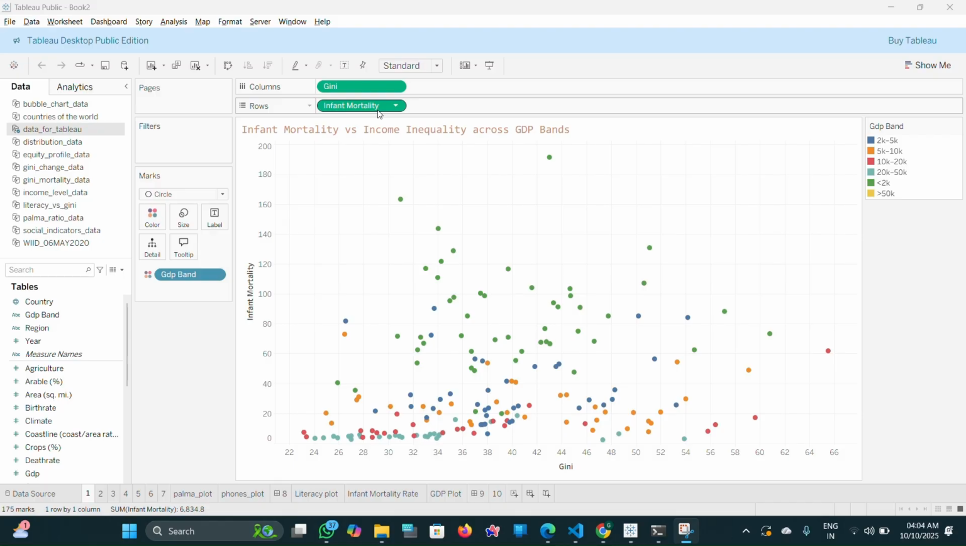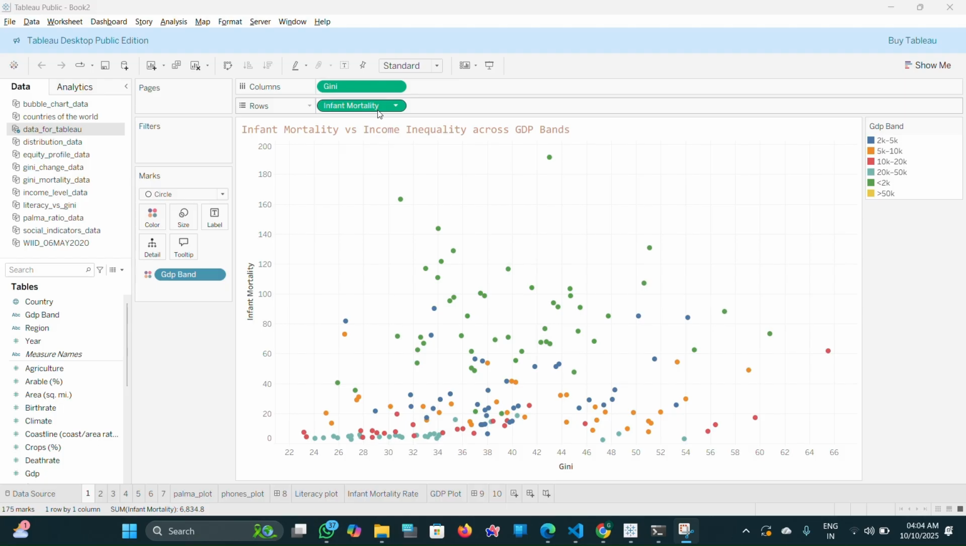To answer this, I've created a scatter plot where I use infant mortality on the vertical axis as a key indicator for public health and the Gini index, a measure of inequality, on the horizontal axis. To make a fair comparison between economies, I've colored each country by its GDP per capita band, which allows me to analyze the trend among all countries with similar economic strength.